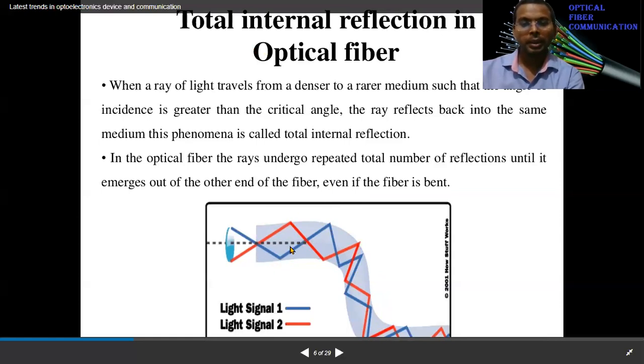So there may be different paths, each path follows total internal reflection. As it's launched at the input, it will be emerging at the output. However, if there is a bend in the optical fiber, still it works because the wavelength is very small in comparison to this length. So it doesn't see the bend.